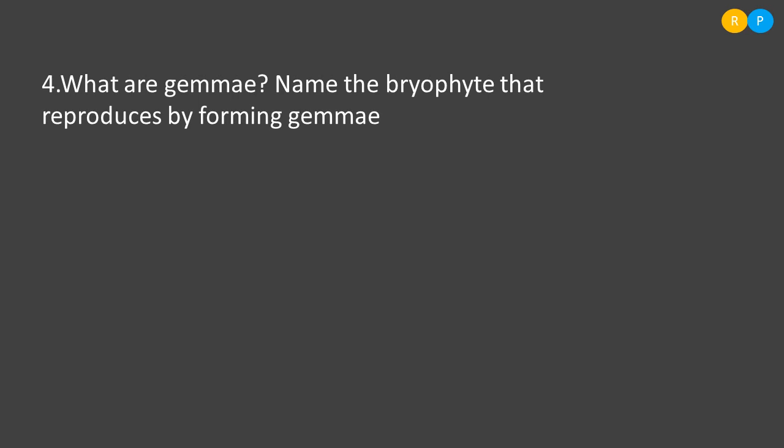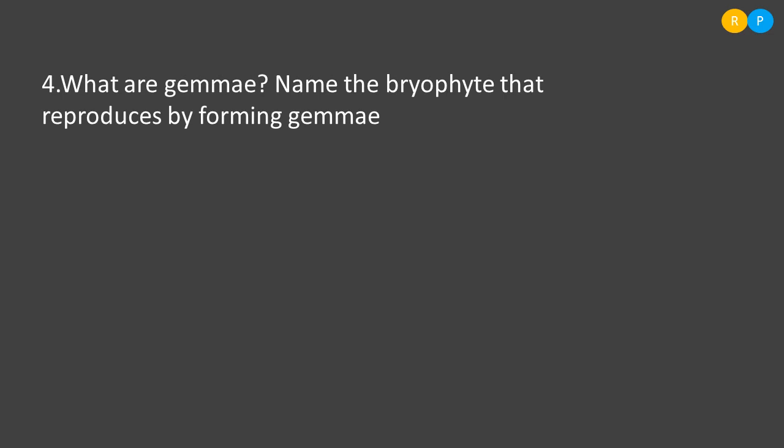That means a cup-like structure is formed, and within that cup-like structure a large number of multicellular buds arise. Those buds are named gemmae. Clear? So gemmae are green multicellular buds raised within a receptacle called the gemma cup.